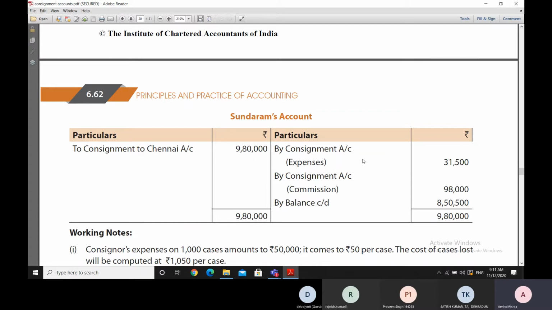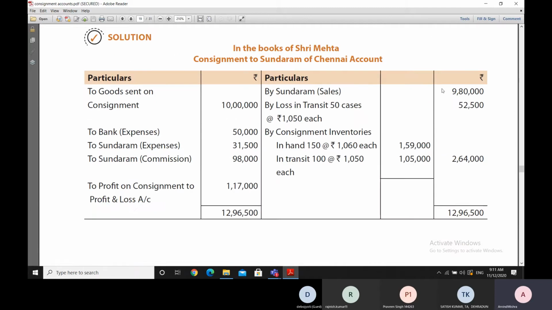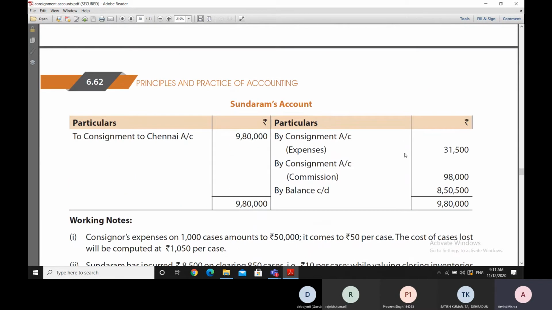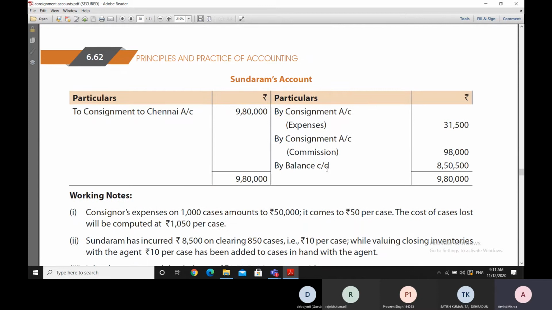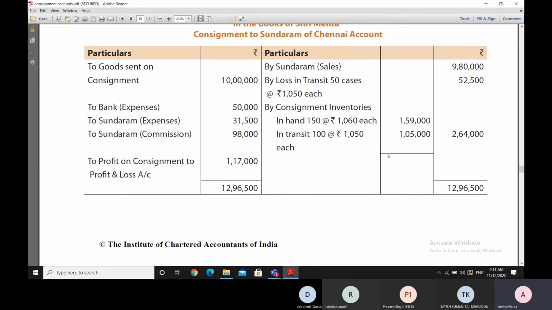Out of this, he has already paid expenses of 31,500 on behalf of the consignor, so that will be reduced. He has to get commission of 98,000 at the rate of 10% of the gross sale. Gross sale is 9,80,000 rupees, 10% of it is 98,000 rupees. And finally, whatever balance is coming, 8,50,500, this Sundaram will be paying actually to the consignor,